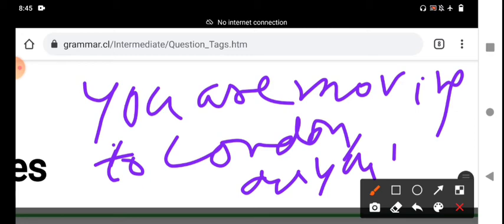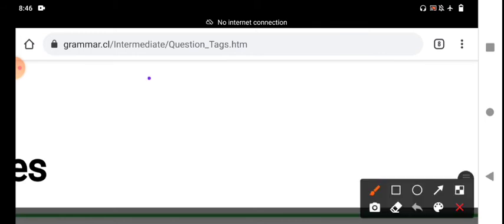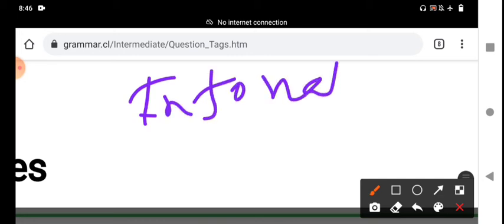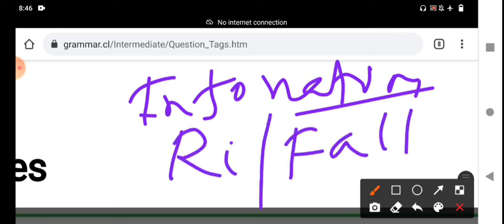And then the next rule, my dear students, regarding tag questions, is intonation. There are mainly two intonations, rising intonation and falling intonation. Regarding phonetics, that means our voice. When our voice goes down, that is falling intonation.